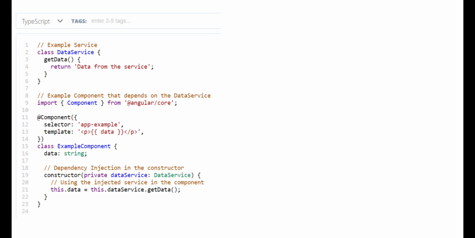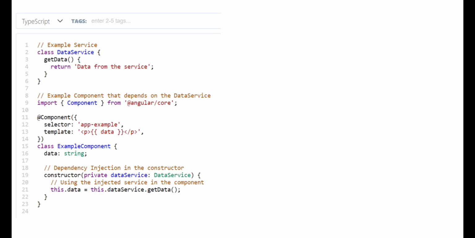It has a dependency on the data service, and the dependency is injected through the constructor. The private data service in the constructor is where the dependency injection occurs. Angular's dependency injection system is responsible for creating an instance of data service and passing it to the constructor when an instance of example component is created.